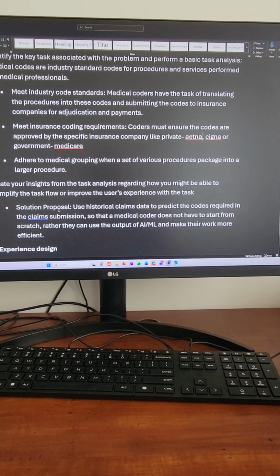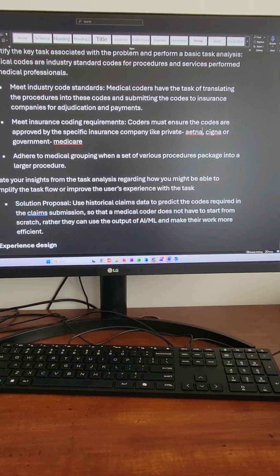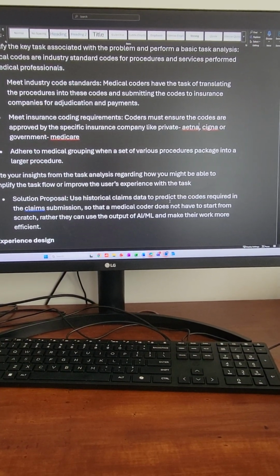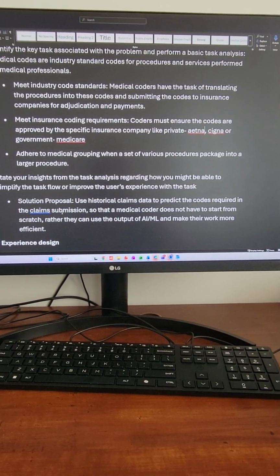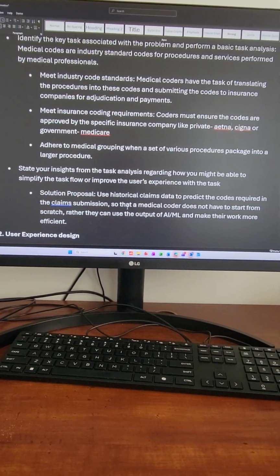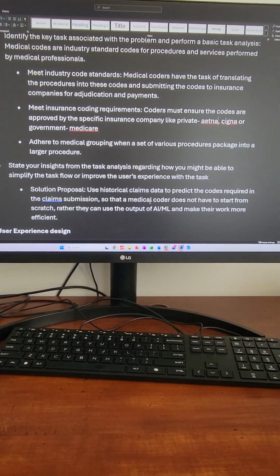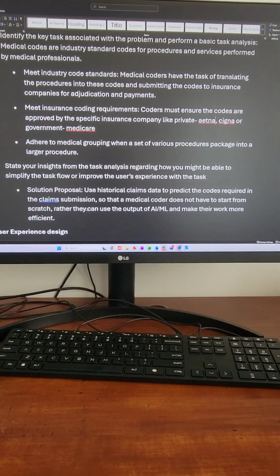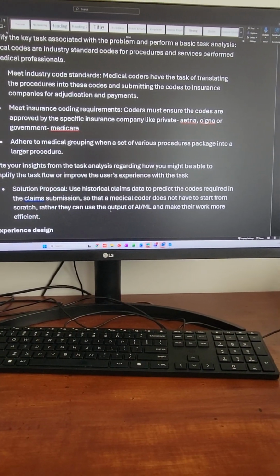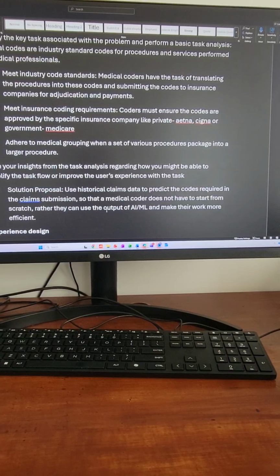My solution proposal is to use historical claims data to predict the codes required in the claim submission so that the medical coder does not have to start from scratch. Rather, they have access to the output of an AI ML tool, which can make their work more efficient.